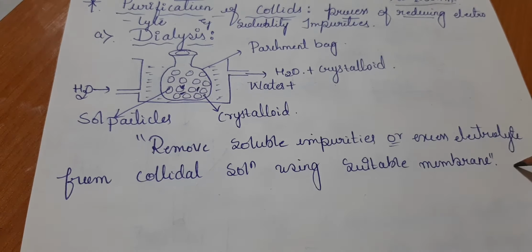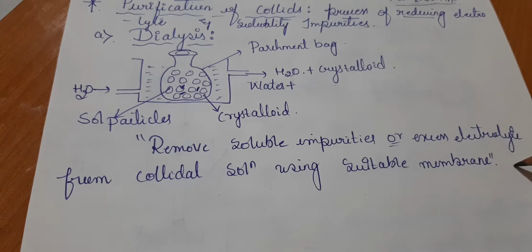In the next session we have electrodialysis. In dialysis, we have seen that with a suitable membrane, crystalloids come out of it. Similarly, the whole mechanism is the same. Dialysis is done, but in the presence of electricity. That is the reason it is called electrodialysis. We have a similar parchment membrane bag with salt particles and certain crystalloids present in it. We pass the water here, and it is referred to as the water outlet.